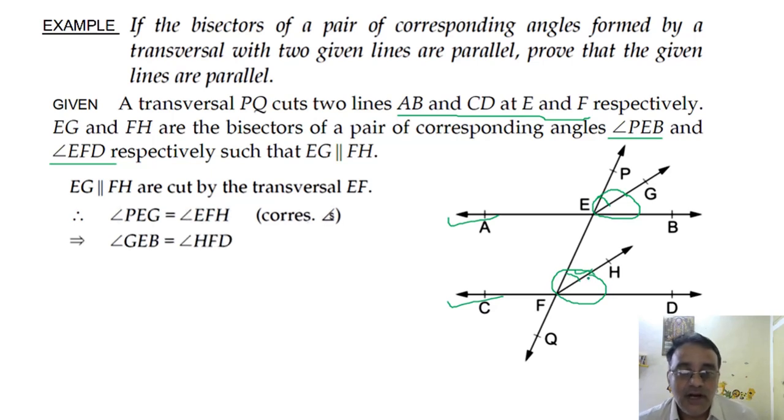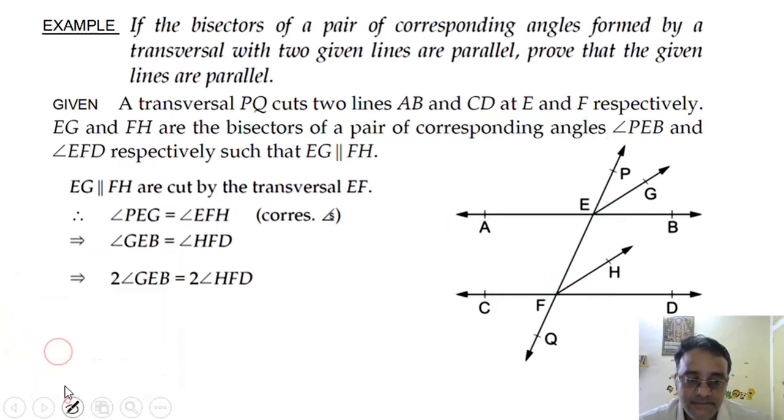Okay. So now look carefully, angle PEG is equal to angle EFH, that is this angle, and this will imply GEB is equal to HFD. These two angles will also be equal, right? That means 2 times angle GEB is equal to 2 times angle HFD.